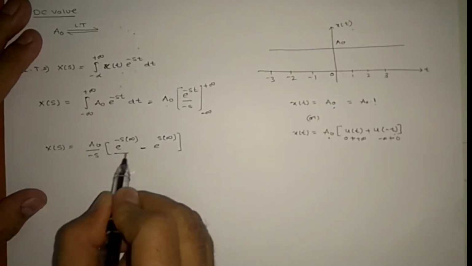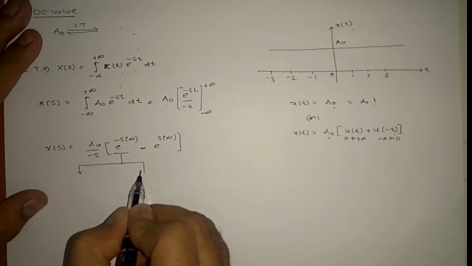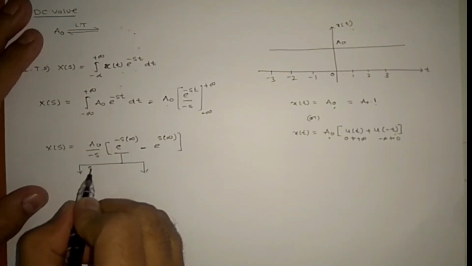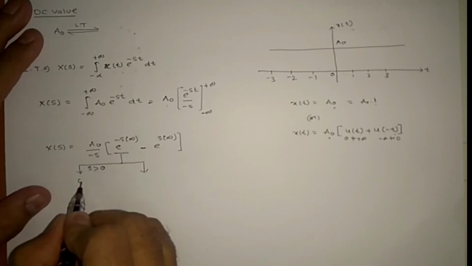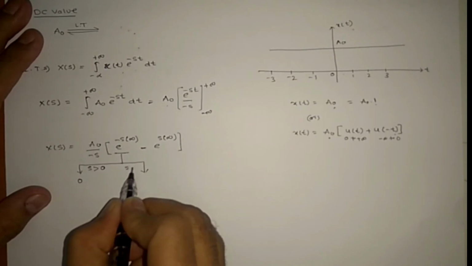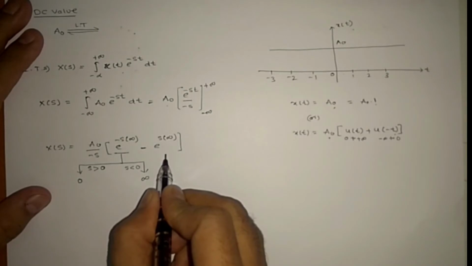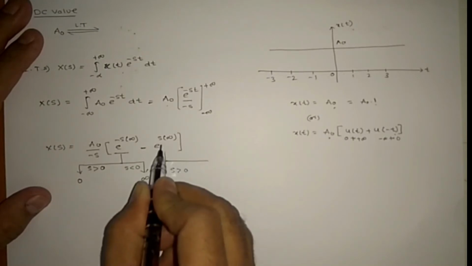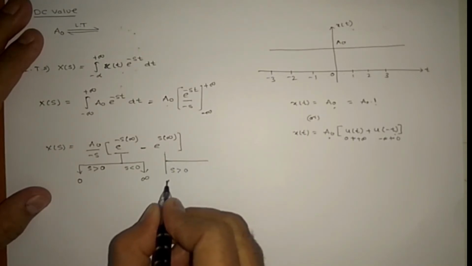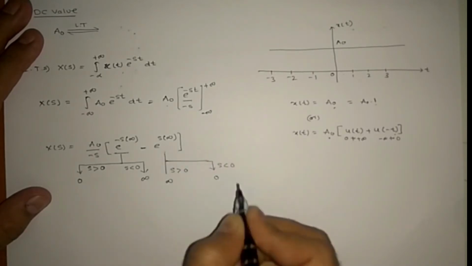So this term, if you come here, s is greater than 0, so this will be 0, right? But if s is less than 0, it will be infinity. Now the same, coming to this part, here s is greater than 0, so this is infinity. If s is less than 0, this is 0.